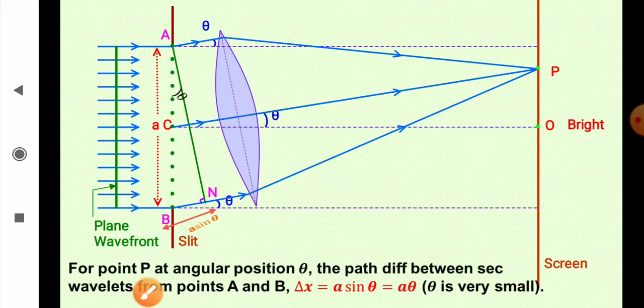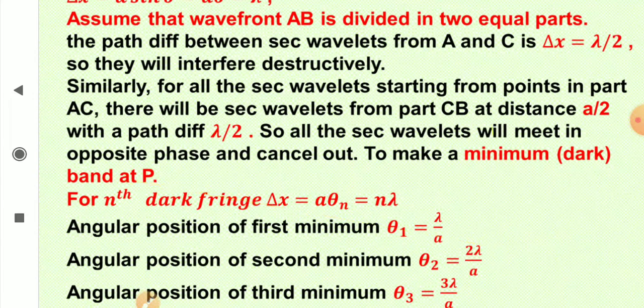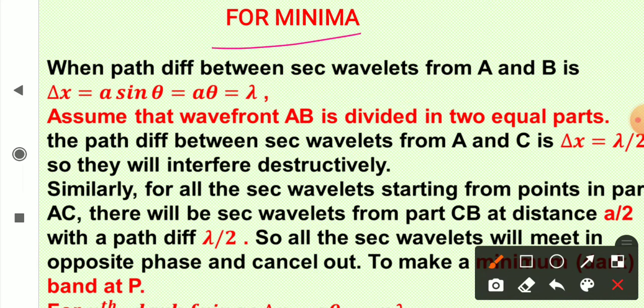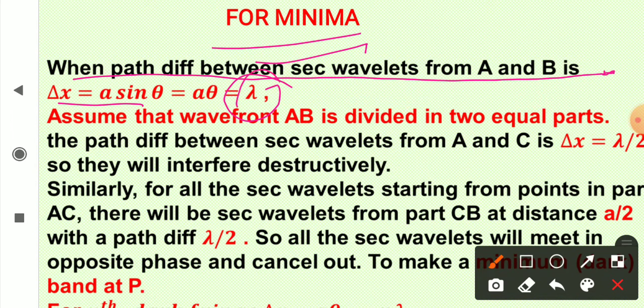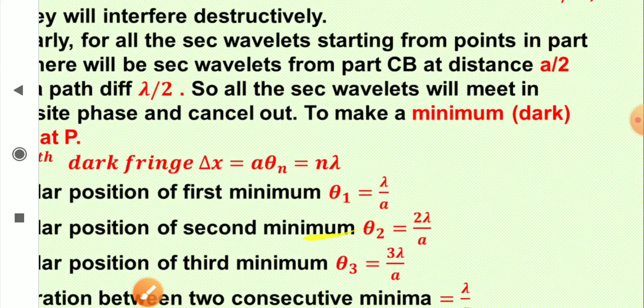So now what are the conditions that this point P will have a minima? Now for a minima, when the path difference between the secondary wavelets from A and B, that is A sin theta, is lambda, then what? Assume that the wavefront AB is divided into two equal parts. Now just think of a situation. Okay, I can show it here.